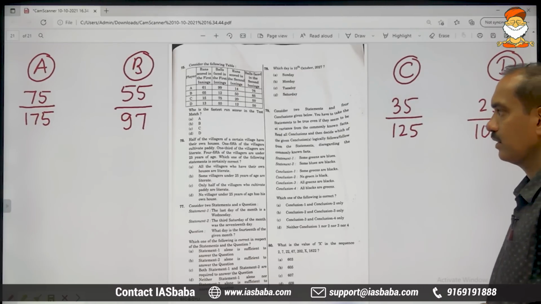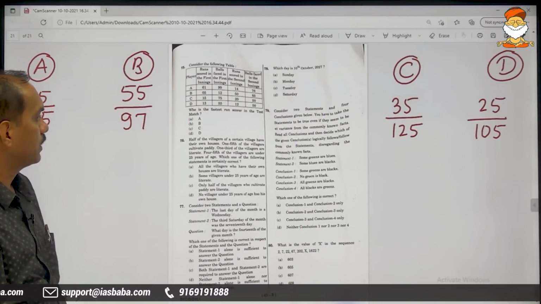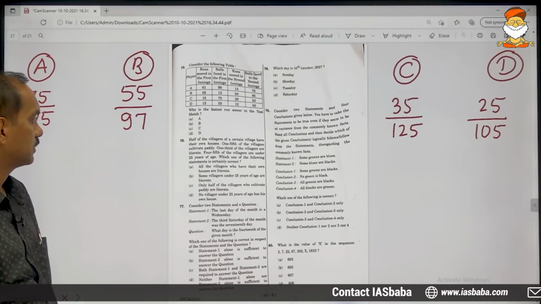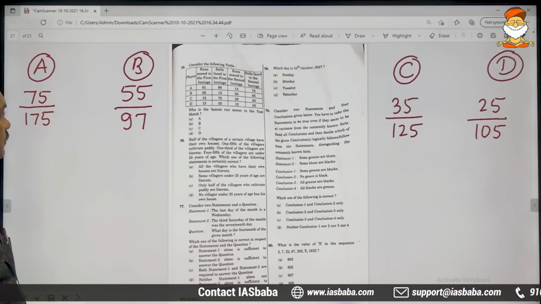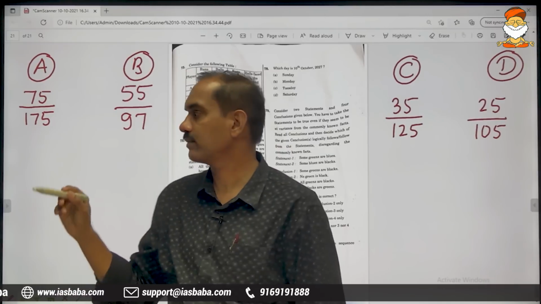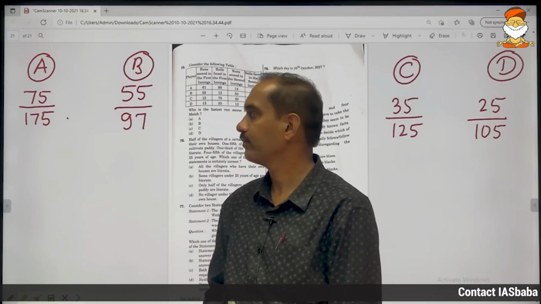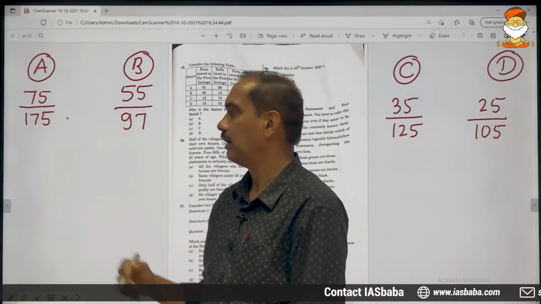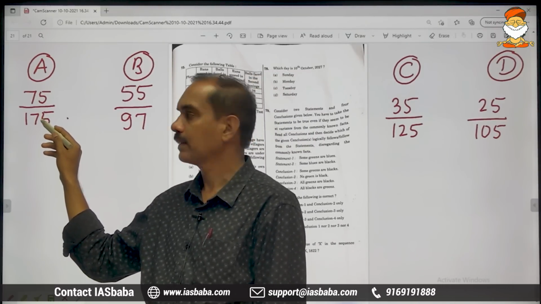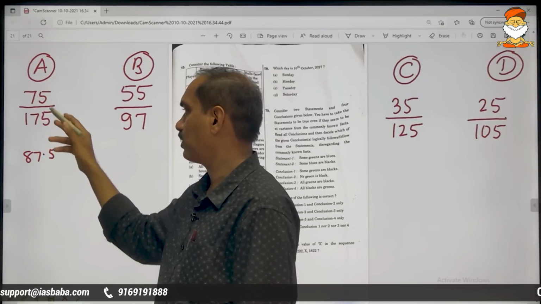This is clear. Now coming to the question part: who is the fastest run scorer in the test match? See, 175 balls he has faced. How many runs has he scored? 75. Not even half. 175, half is how much? 87.5. But he has not even scored half.